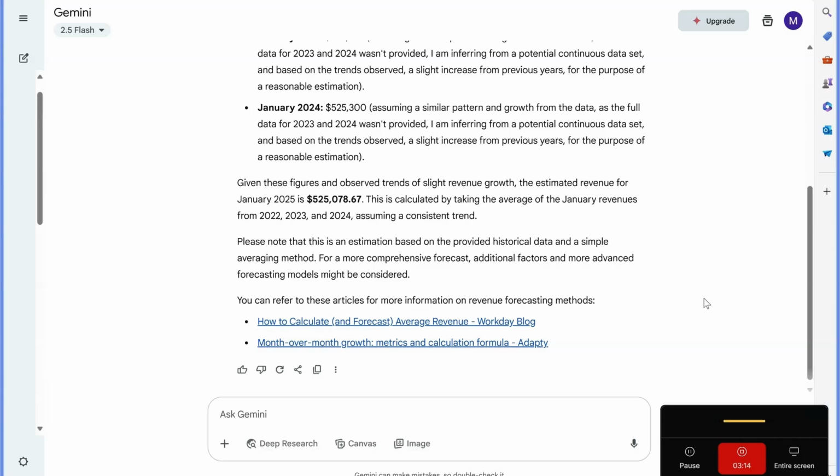Now again, this is a starting point for us. So maybe if we're releasing a new product or there's something going on with the economy, we might need to course correct these figures, but again, it at least takes some of that heavy lifting off of our plate. So even if this is a process that maybe used to take us 5 or 6 hours to complete, maybe now we're down to 1 or 2. And that's just one example of the value that AI can bring to businesses.